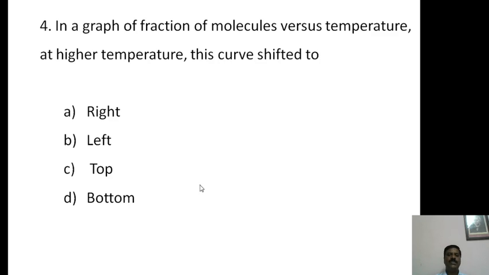I will give just 10 seconds. The answer for this question is A option, that is right. As the temperature increases, the curves will be shifted towards the right, and A option is the correct answer for this question.